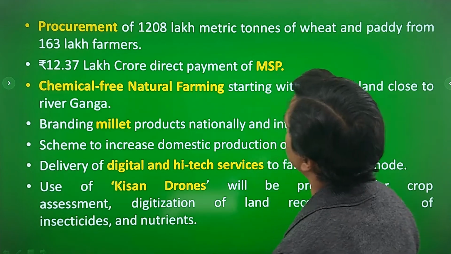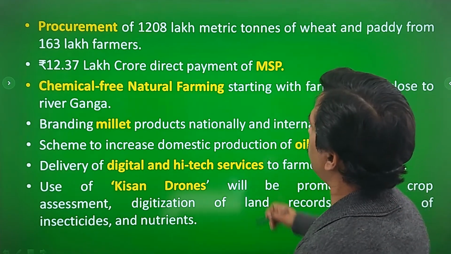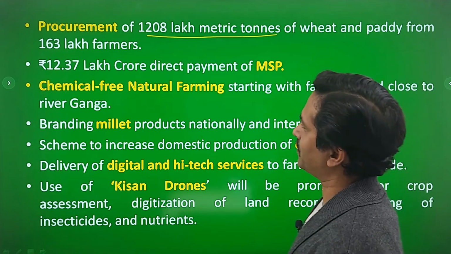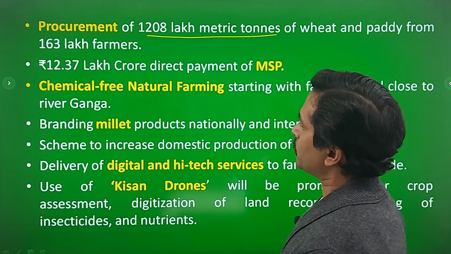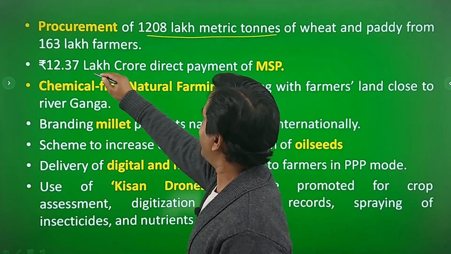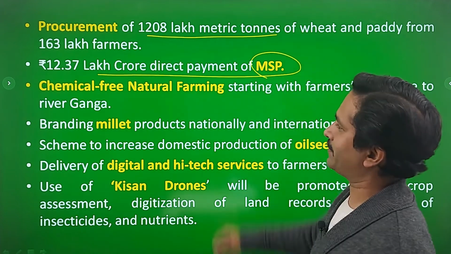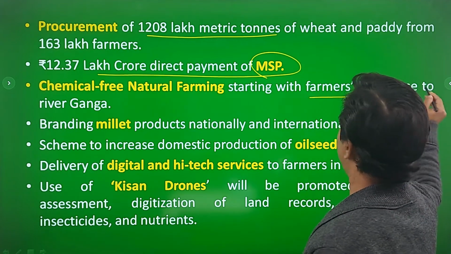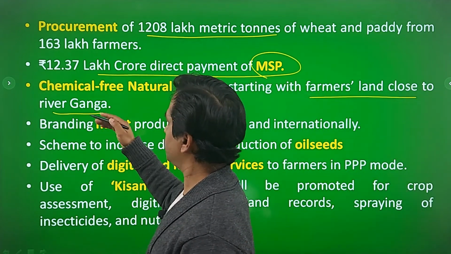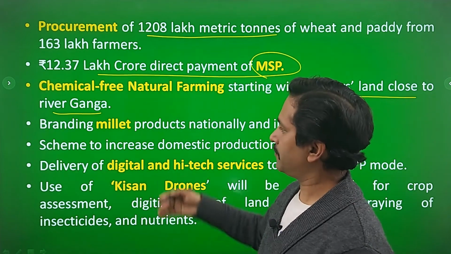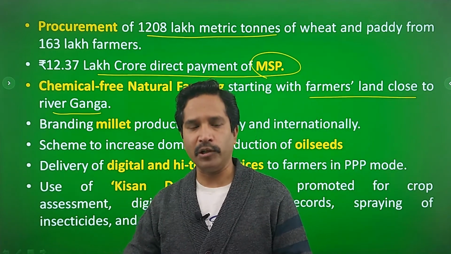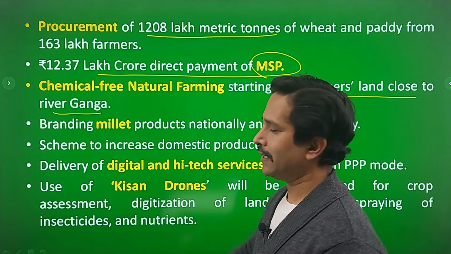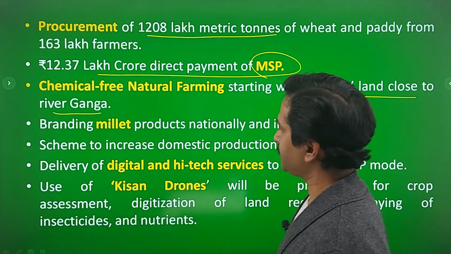Well, the budget announces procurement of 1208 lakh metric tons of wheat and paddy from 163 lakh farmers, with ₹2.37 lakh crore in direct payments of minimum support price. Chemical-free natural farming, starting with farmers' land close to River Ganga. So in the first step, a 5-kilometer belt across the banks of River Ganga would be taken up for this project, and then it would be extended to other areas.